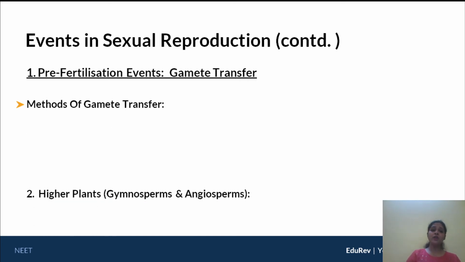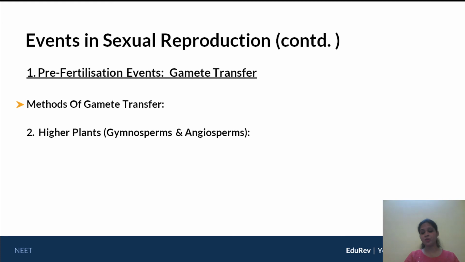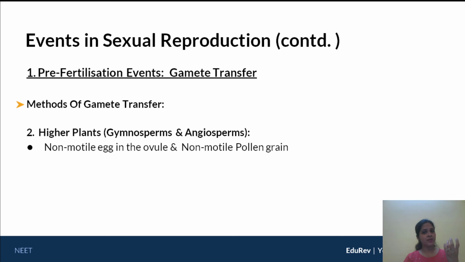Okay, now moving on to higher plants, so that is your gymnosperms and angiosperms. Both these two plants have the presence of non-motile pollen in a way. So you have non-motile egg cells present in the ovule and you have non-motile pollen. So what must happen here? This pollen must be transferred with the help of pollinating agents.